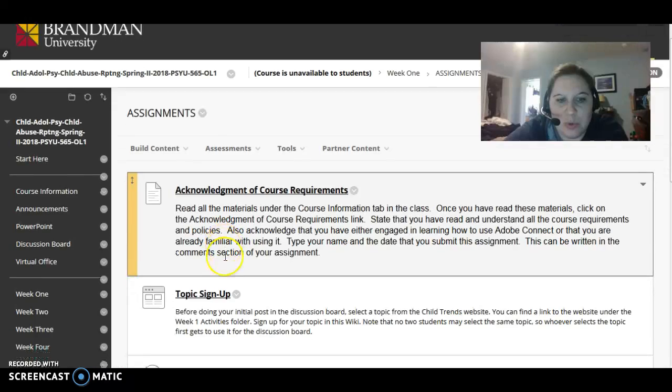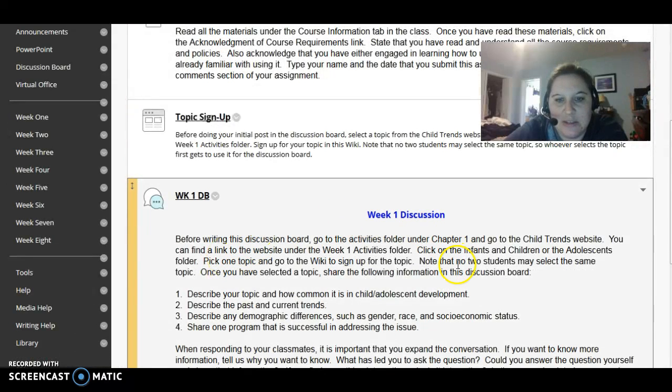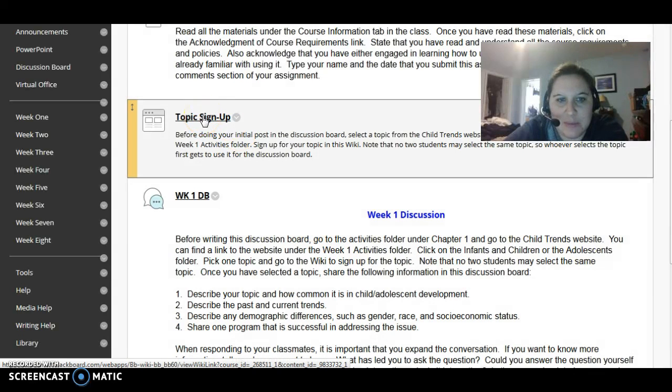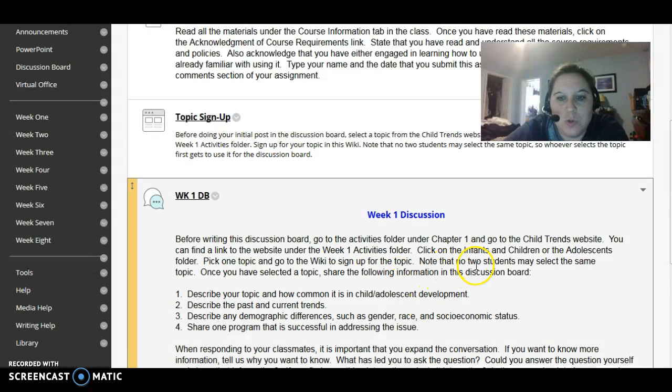So with the discussion board, you're going to go to the activities folder, go to the Child Trends website, pick a topic, fill it out on the topic sign-up sheet so that you're claiming that. The note is here that no 2 students may use the same topic. Everyone in the class should have a different topic. There's plenty of articles under the infant and children or the adolescents folder. So once you've selected that topic, you're going to claim it.